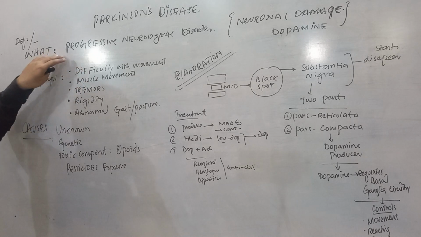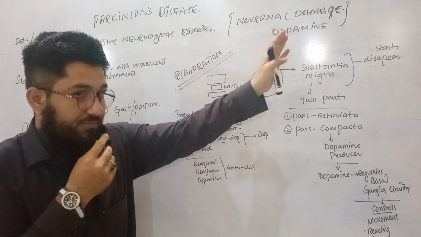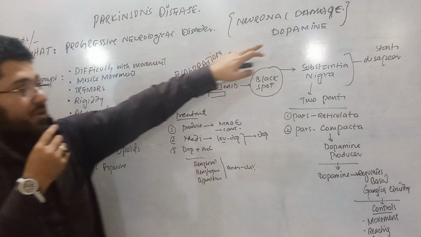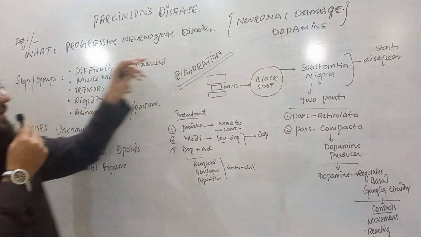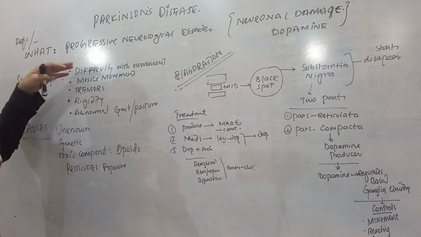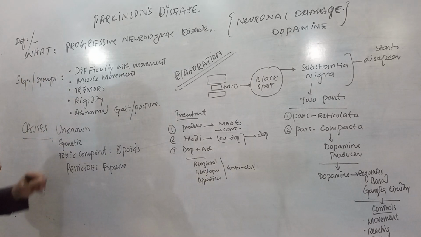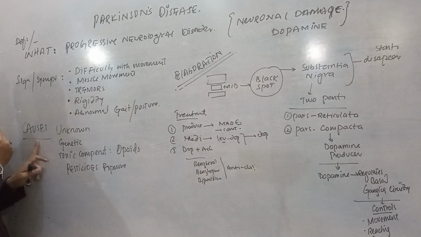So what we talked about is what Parkinson's disease is: a neurological disorder, progressive type, of those neurons producing dopamine. In the signs and symptoms, we talked about movement problems. A person cannot initiate or maintain proper movement. Then comes the point of the causes.